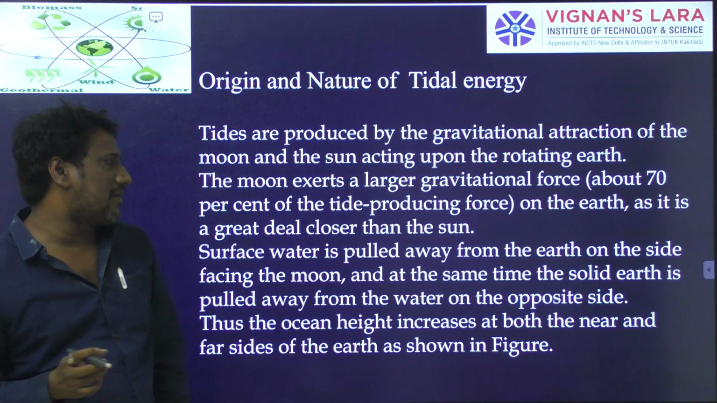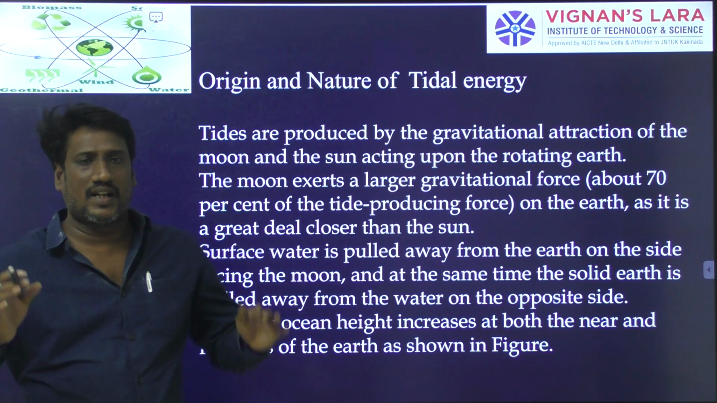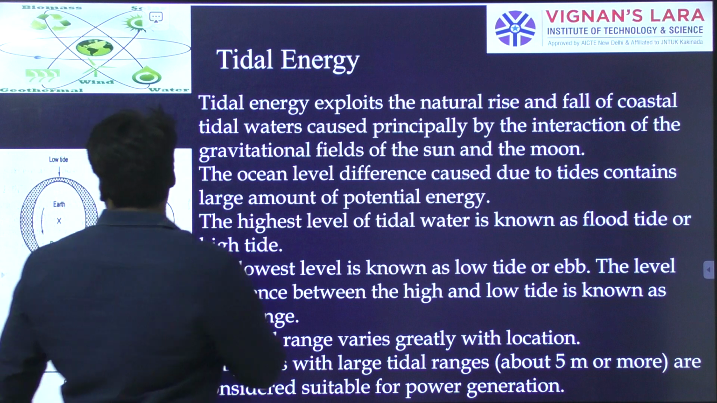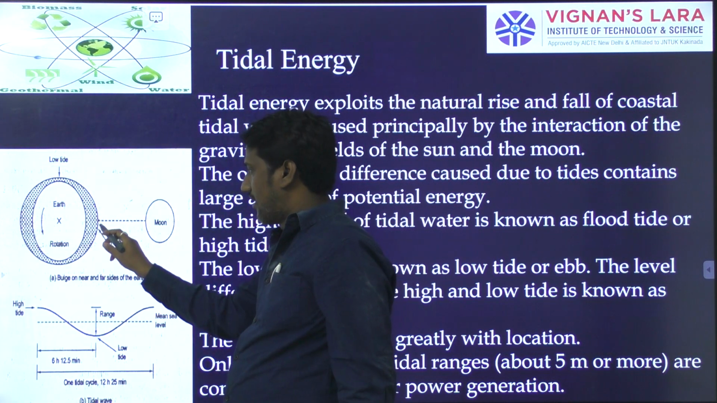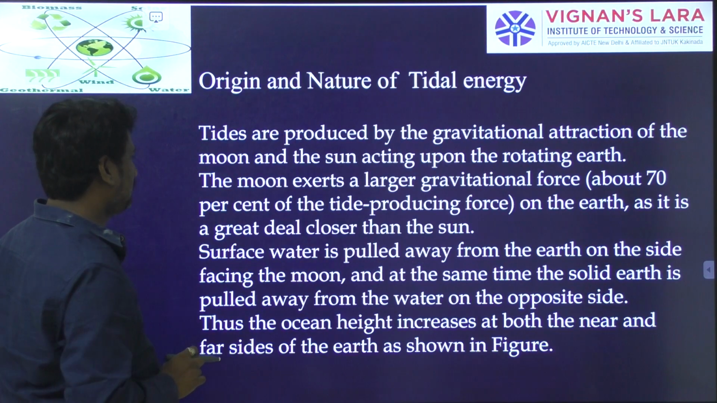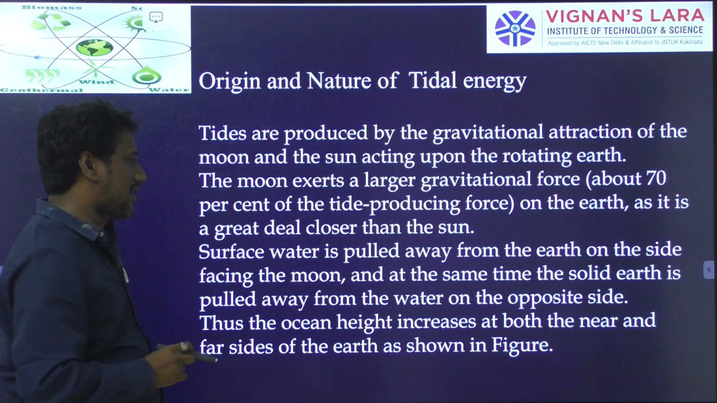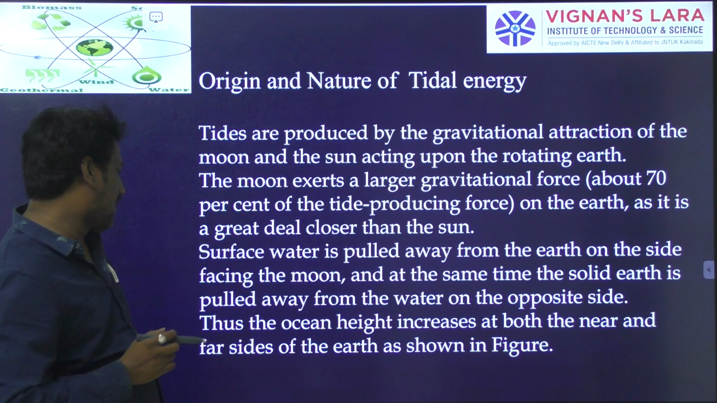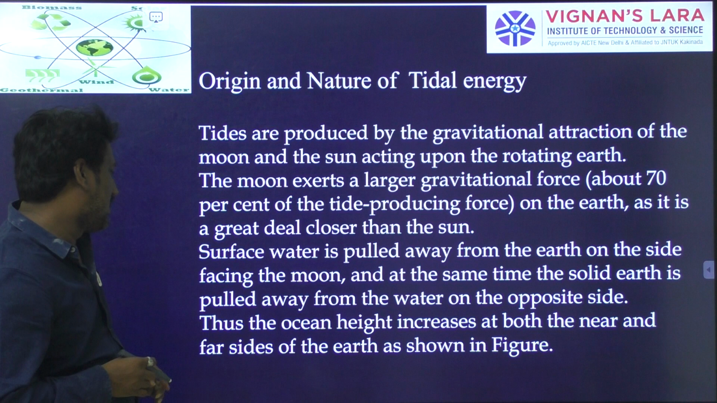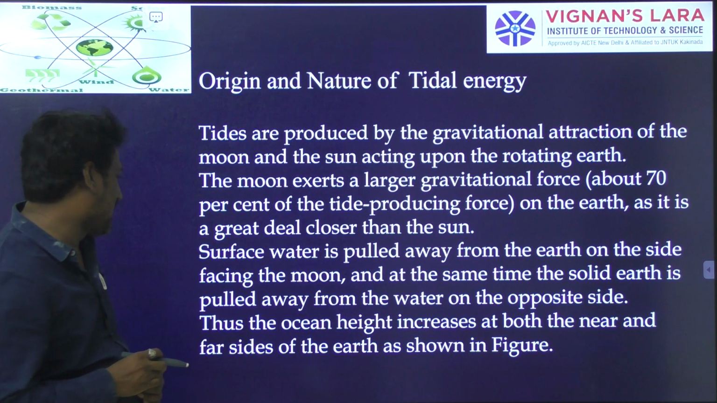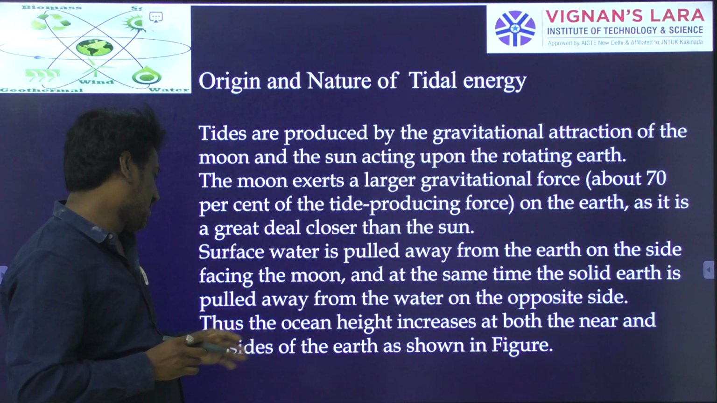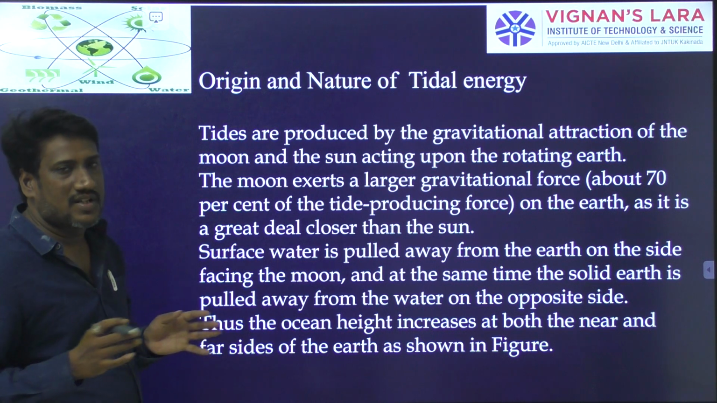On the side facing the moon, surface water is pulled away from the earth. You can observe it here. Whereas on the other side, the solid earth is pulled away from the water, so on the opposite side, water is left behind. Thus the ocean height increases at both the near and far sides of the earth.